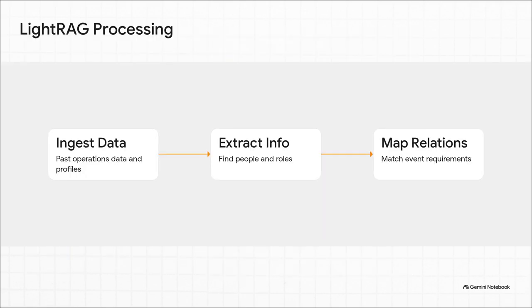It works like this. First, it ingests the past operations data and profiles. Second, it extracts entities like a candidate's name or the event size. And third, it maps relationships to justify exactly why someone matches up. For example, it can draw a direct line connecting candidate A, operations management experience, and an event of 500 attendees. By feeding a new event's requirements into this graph, it pulls up matching candidates and perfectly preserves the why behind their selection. It's actually brilliant.